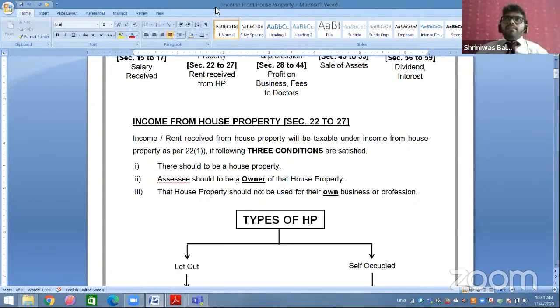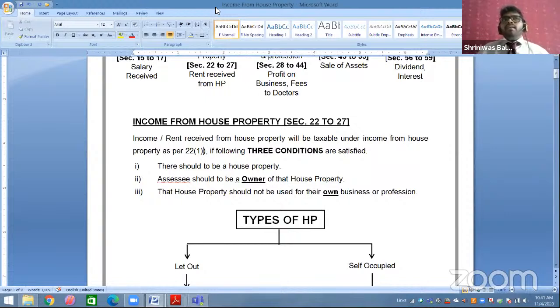For example, I have given on rent open plot of land. Four walls? No. So that is other sources. I have given on rent agriculture land. Four walls? No. Other sources. I have given on rent one bedroom hall kitchen. Four walls? Yes. That is income from house property.